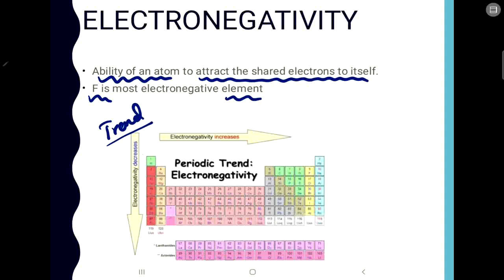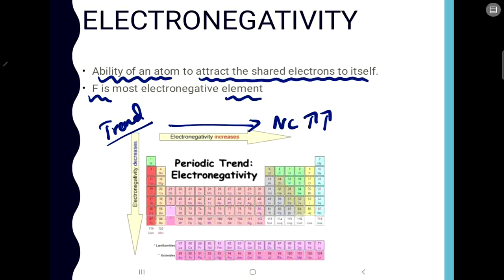the electronegativity increases as we go from left to right in a period. The reason is, again, the nuclear charge keeps on increasing, so there is more tendency of attracting electrons as we go from left to right in a period. We can relate many things to the nuclear charge.